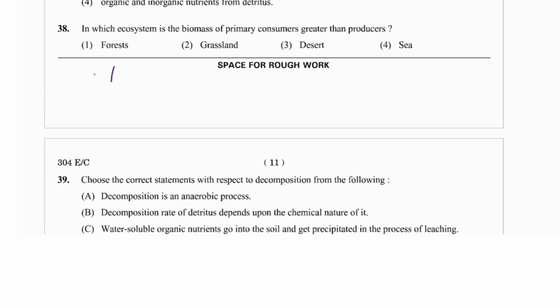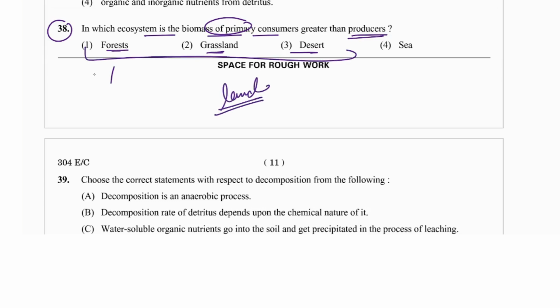Then question number 38. In which of the following ecosystems is the biomass of the primary consumer greater than the producer? Primary consumer less than the producer would be the forest, grassland or desert, because they are all on land, where the primary producers are plants or green grass. But in the sea, the primary producer is not greater than the others. So we'll go with option number 4.